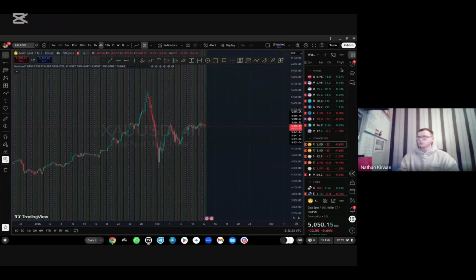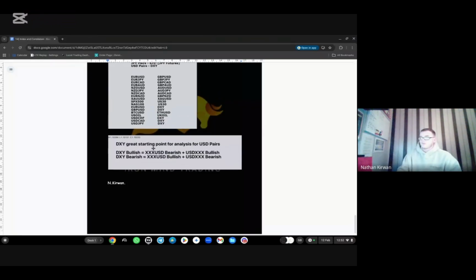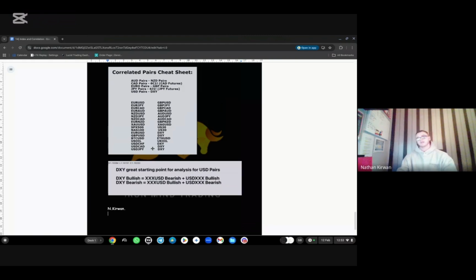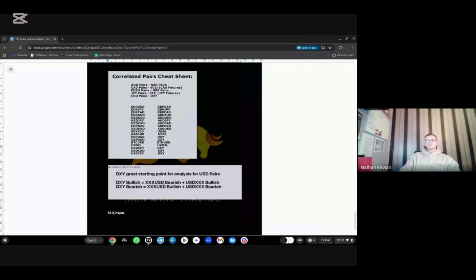But I'll pull back up this cheat sheet here now. If you want to take these notes, it's very, very important, because when you jump onto a chart, then you'll understand it a million times better. But that's it for indexes and the correlation between two assets. Make sure you understand it because you'll be able to find discrepancies then between two assets.